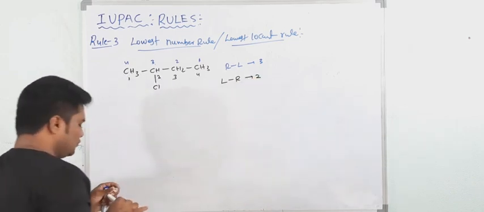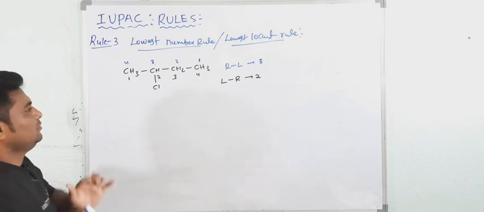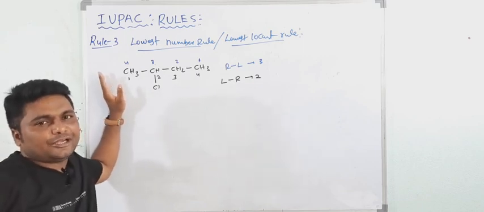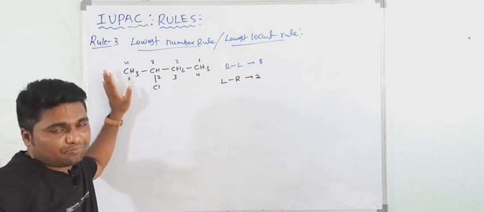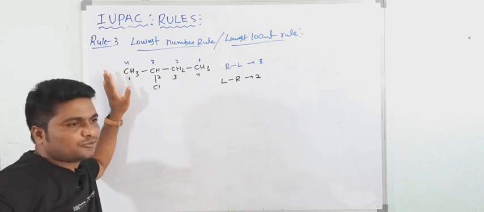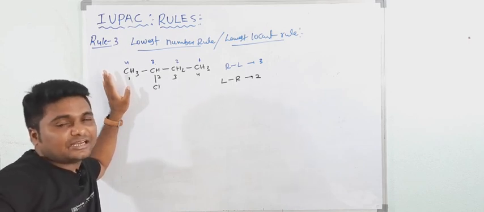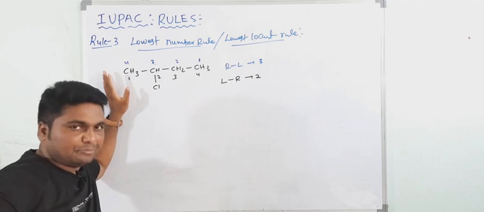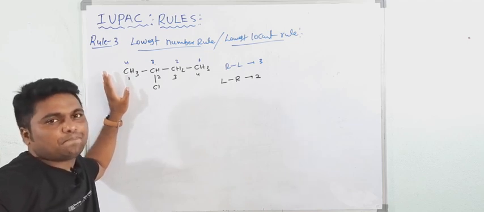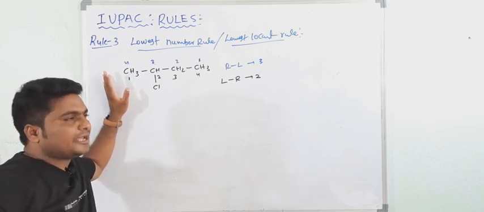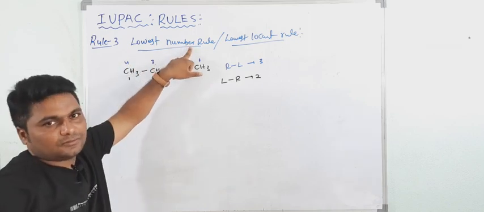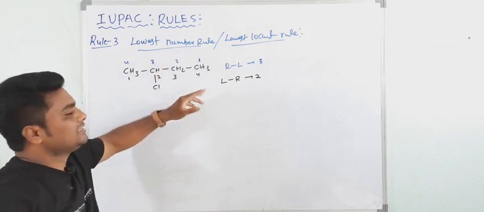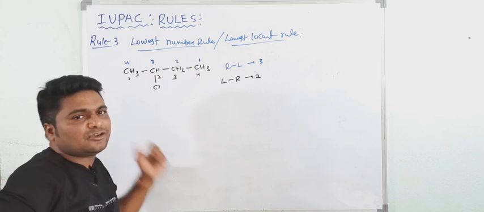See here, what is this rule? When the substituents or functional group are present on the parent chain, the substituents must get the lowest possible number. Otherwise, see, the numbering of the carbon atoms starts from that end which is near to the substituent.